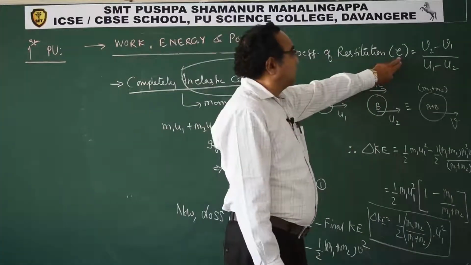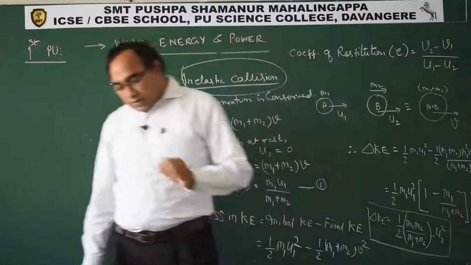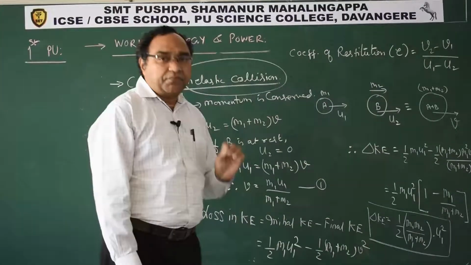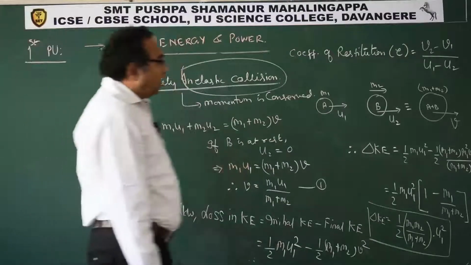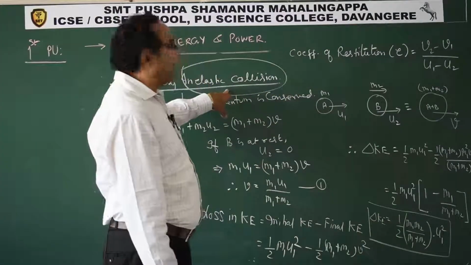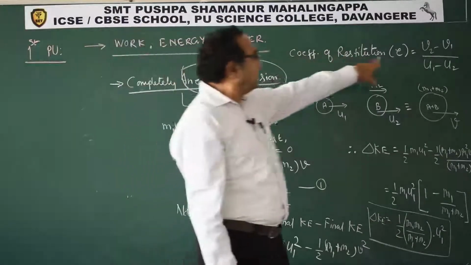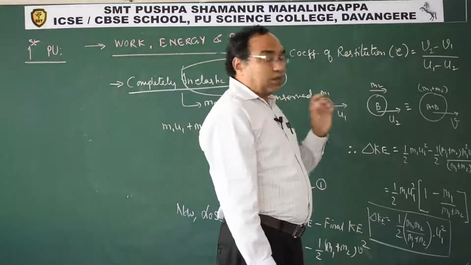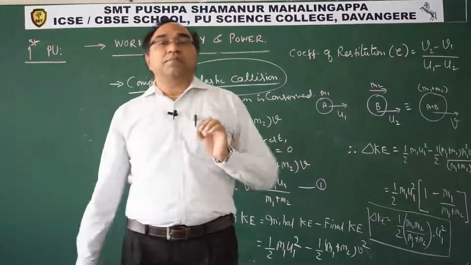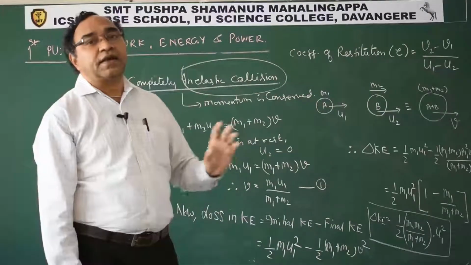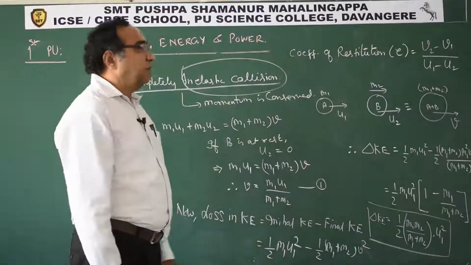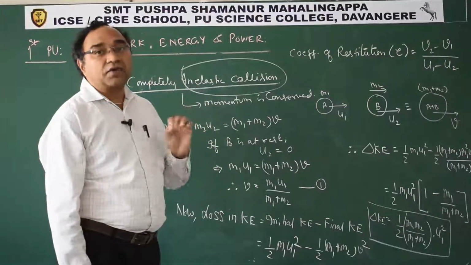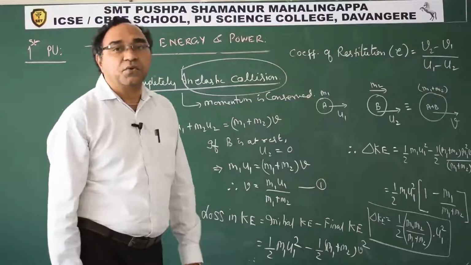Now, for different types of collision, values are different. For completely inelastic collision, e will be 0. E will be 0 for completely or perfectly inelastic collision, while for a perfectly elastic collision e is 1.